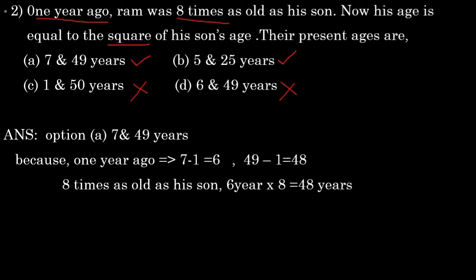We will multiply the son's age, 6 years, into how many times? 8 times. So how much will we get? 48 years. Is it the same we are getting? Because 1 year ago what we got? 48 only, because 49 minus 1 we will get 48. And here 8 times also we are getting 48 years. That means it's a correct answer. Option A, 7 and 49 years is the correct one.